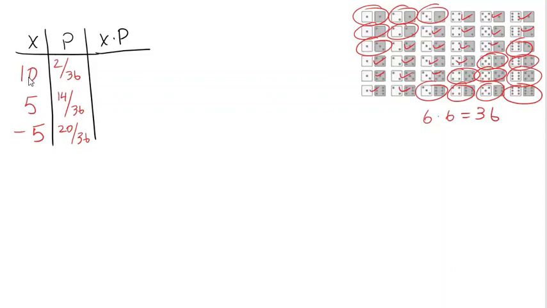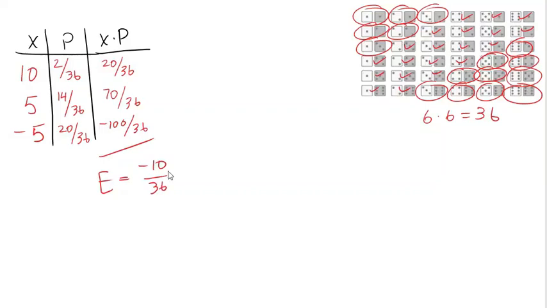So we multiply each outcome by its corresponding probability. We're multiplying integers by fractions, so we're only multiplying the numerator. Think of this like it's 10 over 1. So 10 times 2/36 is 20/36ths. 5 times 14/36 is 70/36ths. And here's where we get the bad news. Negative 5 times 20 is negative 100. And now we can see that this is going to add up to a negative number. If I add down this column, I get an expected value of negative 10 over 36.